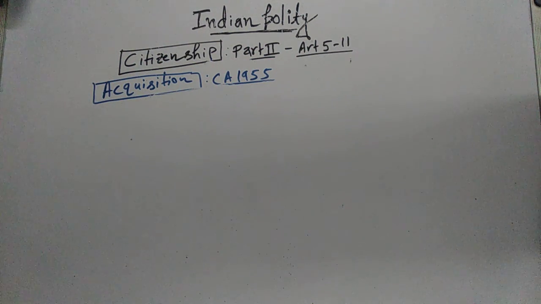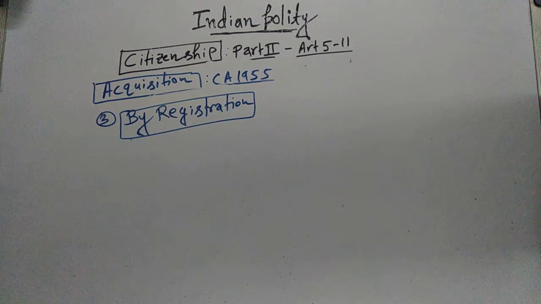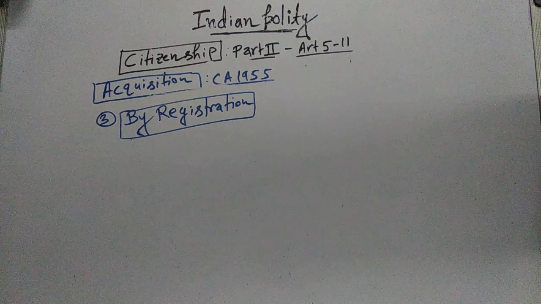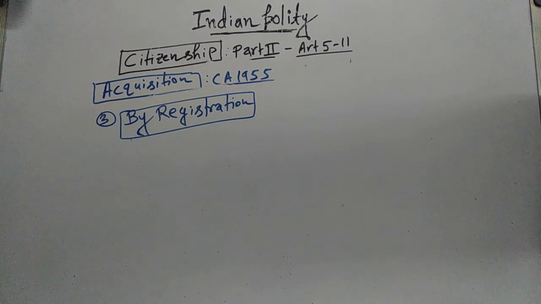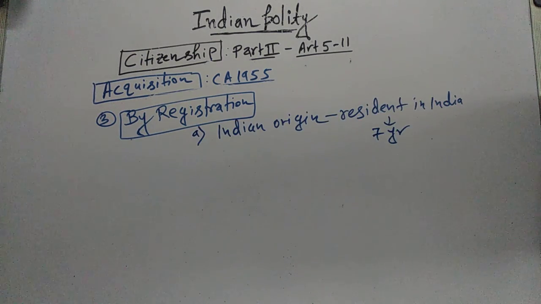Another way, the third way by which one can acquire citizenship, is by registration. So who can become a citizen by registration? For example, suppose there is a person of Indian origin who is ordinarily resident in India for 7 years, then he can make an application by which he can become a citizen by registration. That means a person of Indian origin ordinarily resident in India for 7 years before making an application.